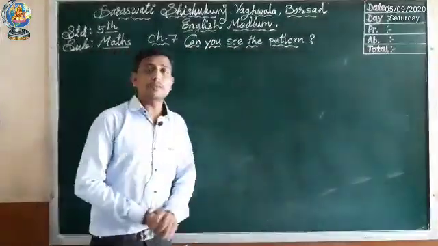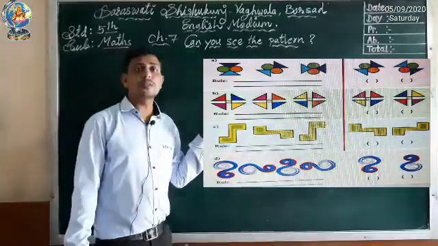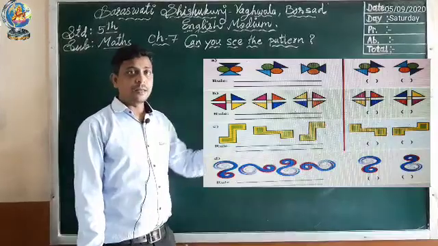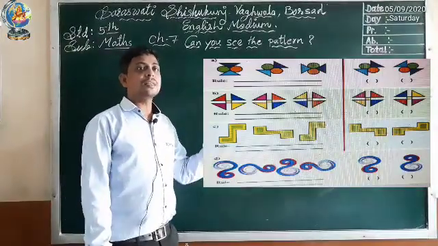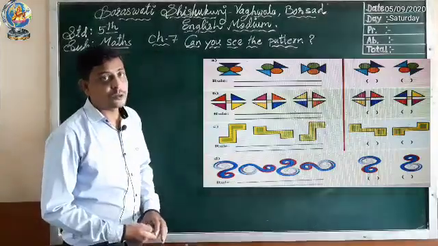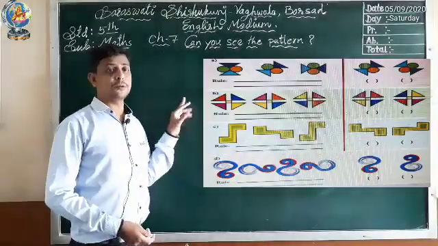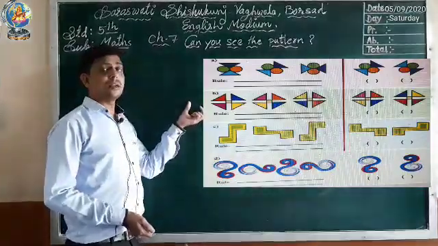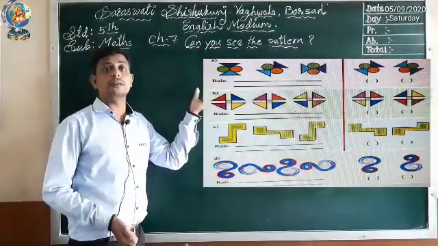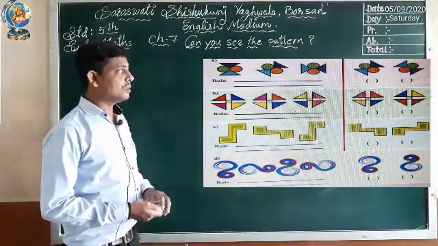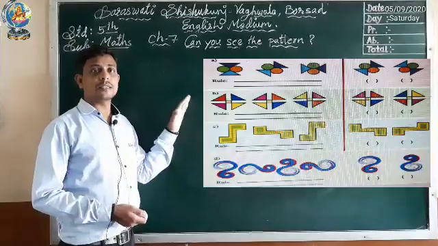We have the third question. Now you have to choose the picture which is on the right side, and whichever answer is correct, you have to tick mark. Also you have to write the rules. You can see the 2 lines there. You have to write which rule you are applying for the particular figure, so you get this answer. Let us discuss one by one.